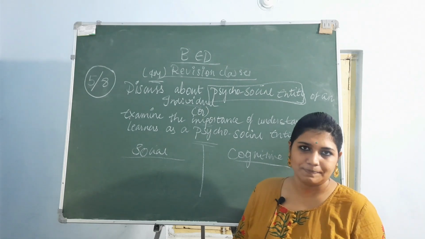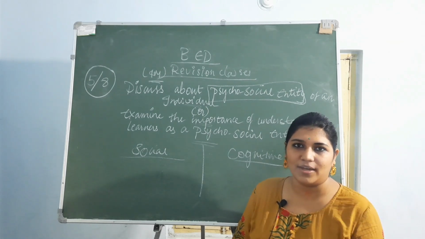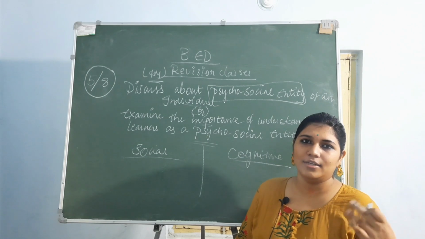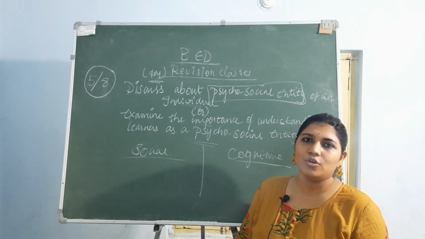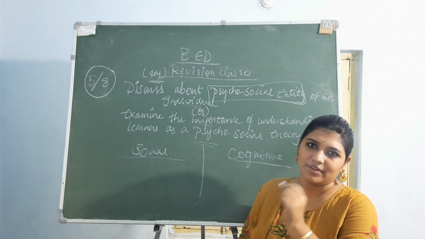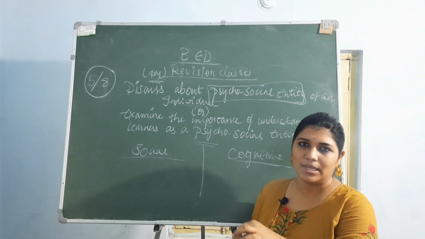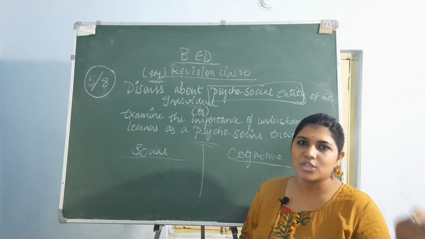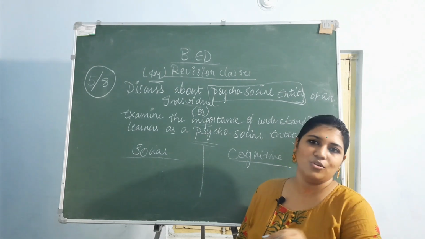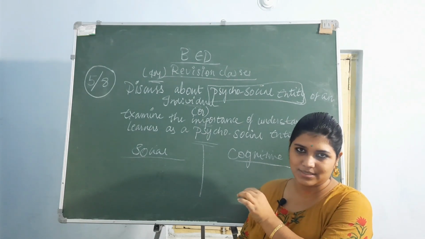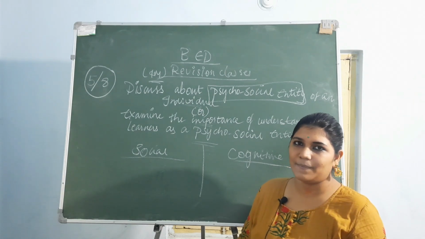Then how were you brought up? If you know everyone, how was your childhood? It differs, right? So even these cognitive, affective and psychomotor domains also depend on the social environment. Whenever you have a chance to do something, only then can you apply these cognitive domains, right? So if you don't apply, you don't know.